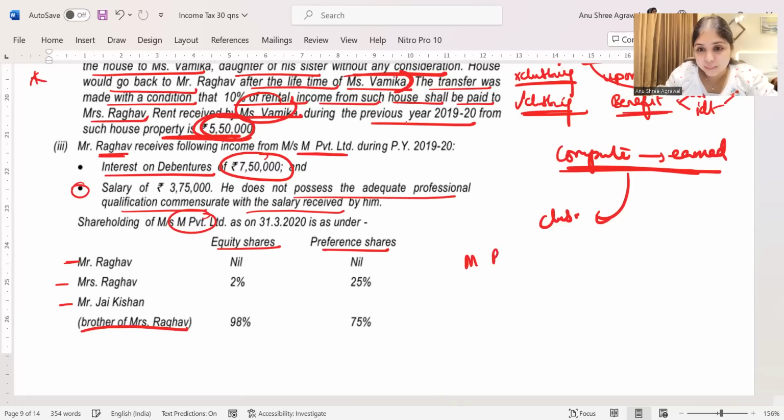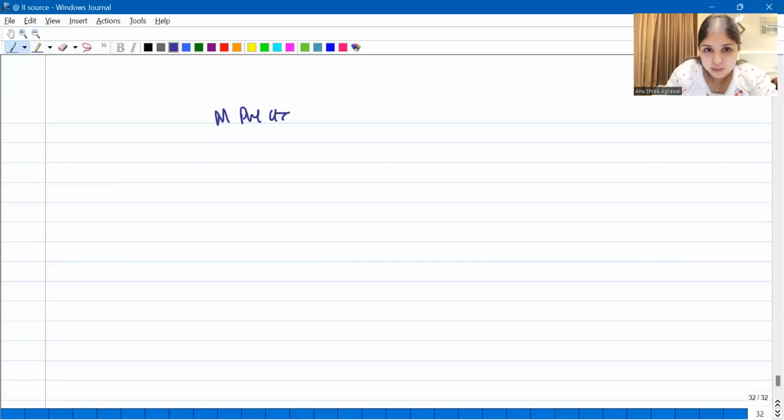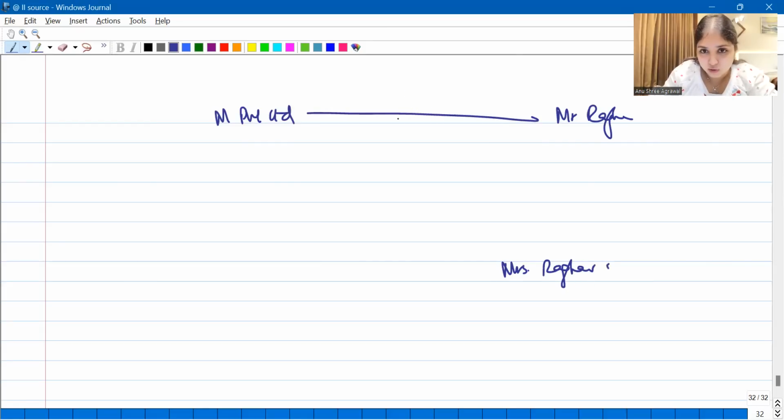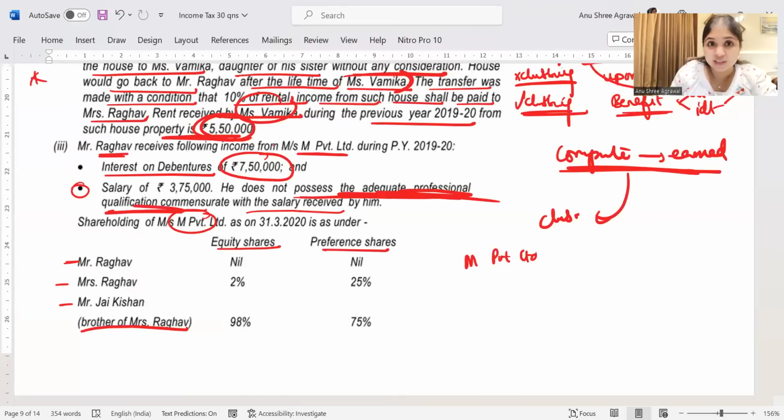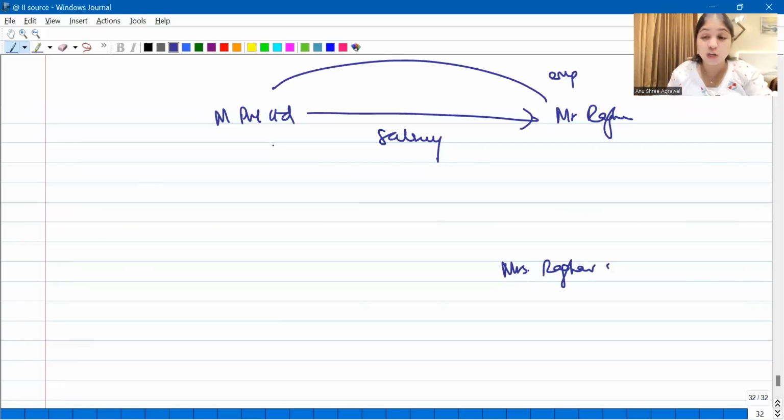Listen, there is this company M Private Limited. Let me draw it over here. I'll need some more space. There is one company M Private Limited. There is Mr. Raghav and there is Mrs. Raghav. Three people in the story. Now M Private Limited is giving salary to Mr. Raghav. Why is M Private Limited giving salary to him? Because Mr. Raghav is employed over here. However, the question clearly says he is employed without any qualifications. He doesn't have qualifications, experience or knowledge, but still he is being employed over here and he is getting salary.